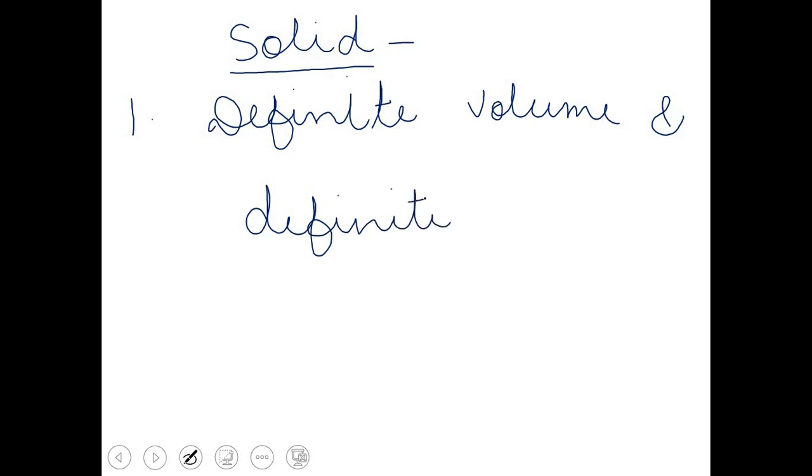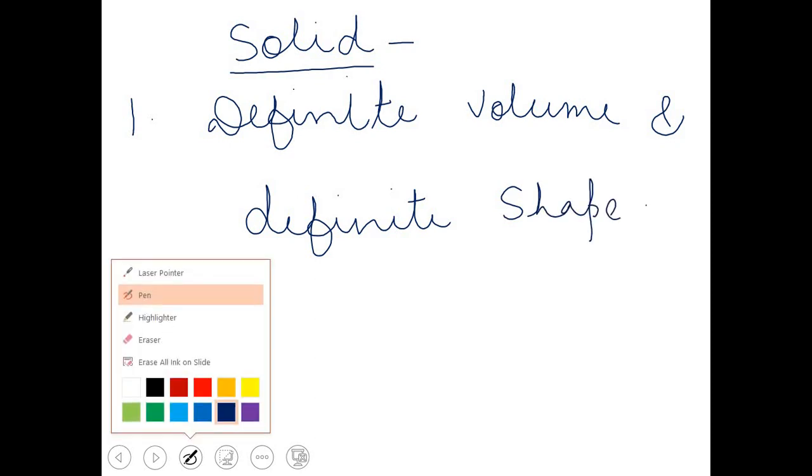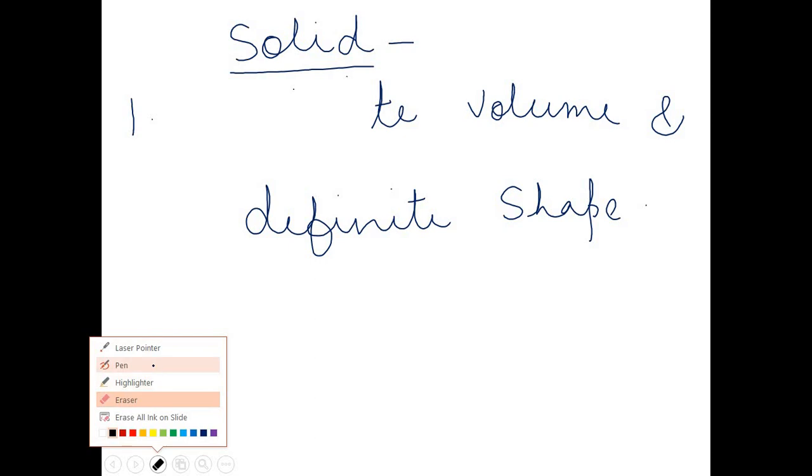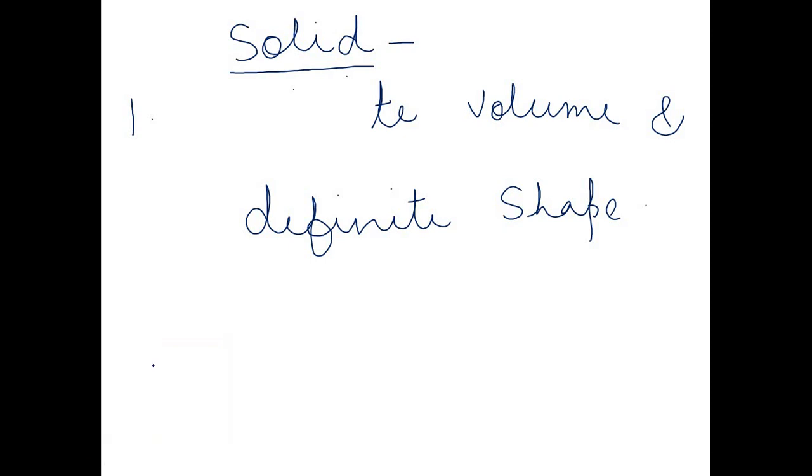This was the characteristics of solid state. They have definite volume and definite shape. So it is clear to you why they have definite volume and definite shape. They have definite volume and definite shape because of the closely packed arrangement of particles. So I am just going to write here, they have definite volume and definite shape.